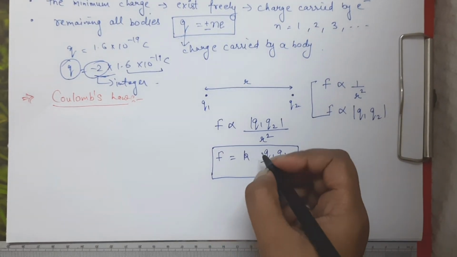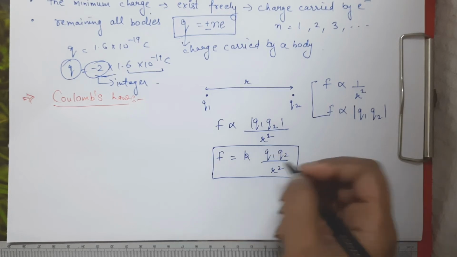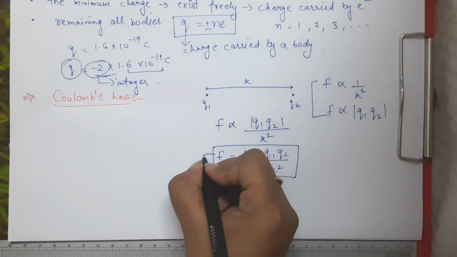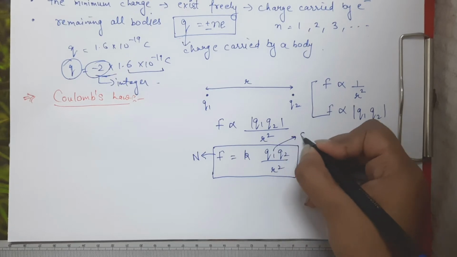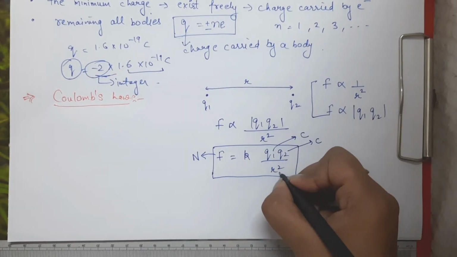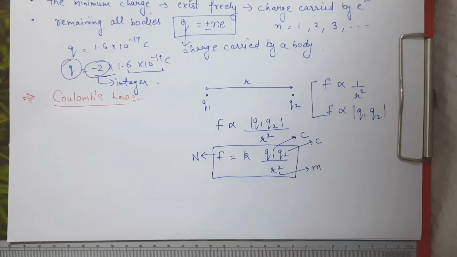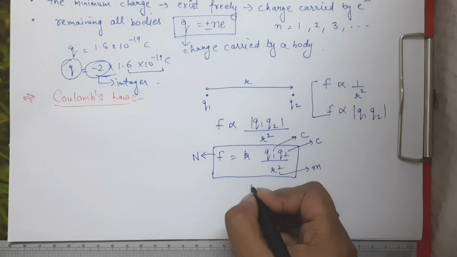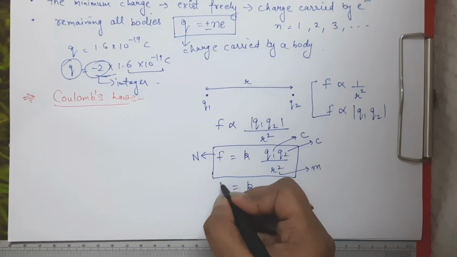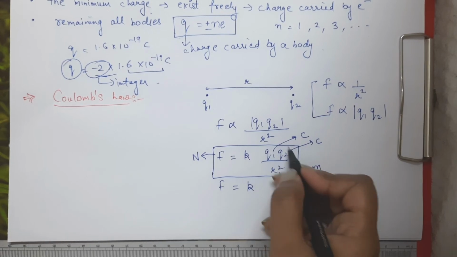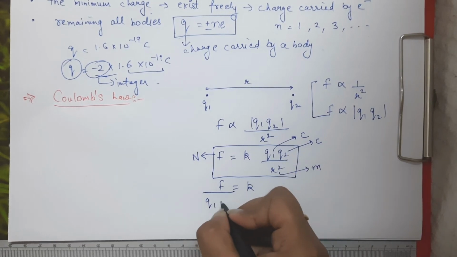Now if we talk about the SI unit of this k, first of all you know that force is in Newton, right? Charges have the unit of coulomb, right? And distance has the unit of meter. So if we want to look for the unit of k, if we take k to this side, F is there here, these Q1 and Q2 will go here.